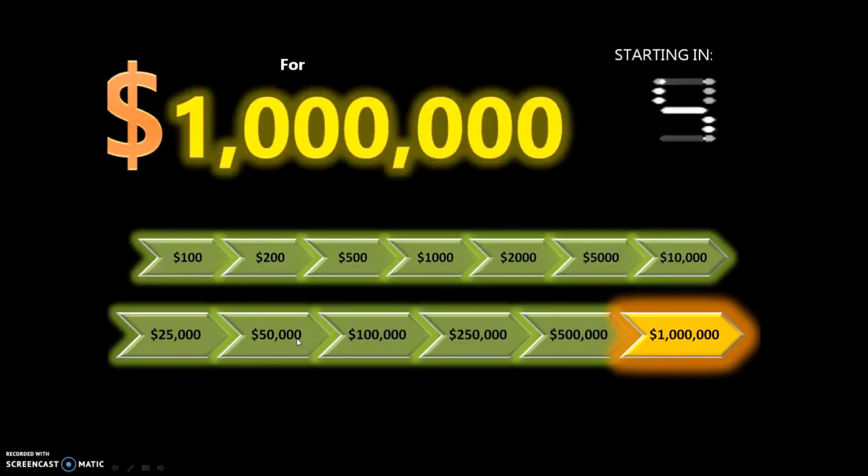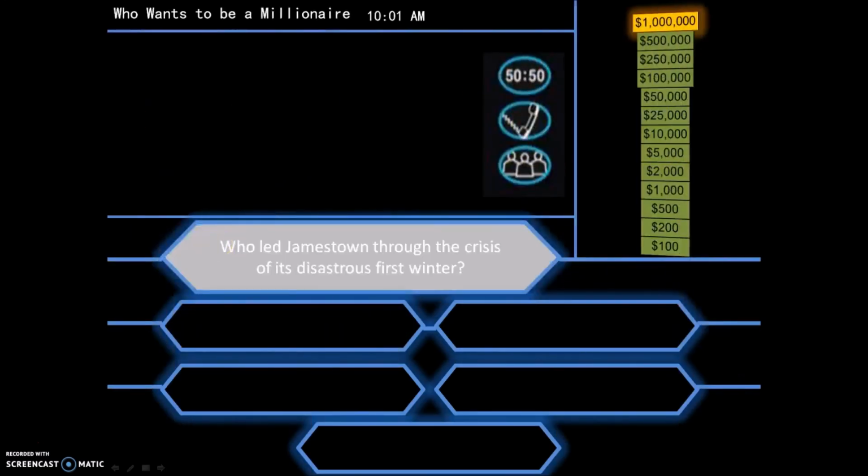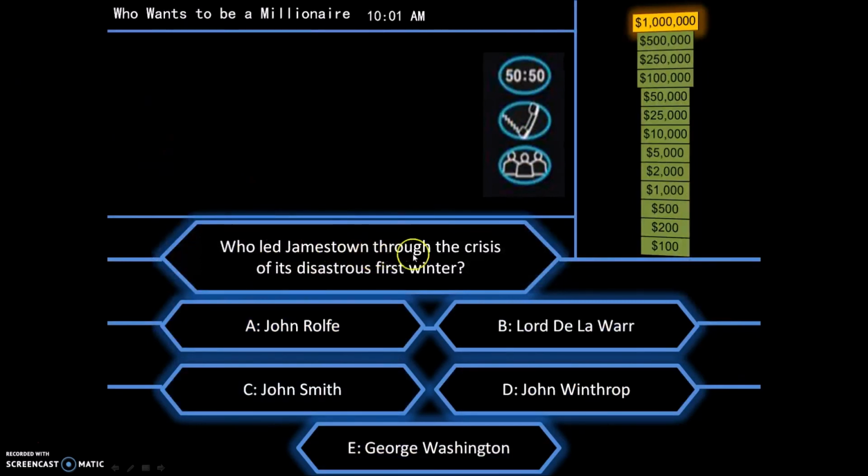Alright, are you excited? We're moving on to the last one. Last one worth $1 million. So, who led Jamestown through the crisis of its disastrous first winter? Is it A. John Rolfe, B. Lord Delaware, C. John Smith, D. John Winthrop, and E. George Washington?